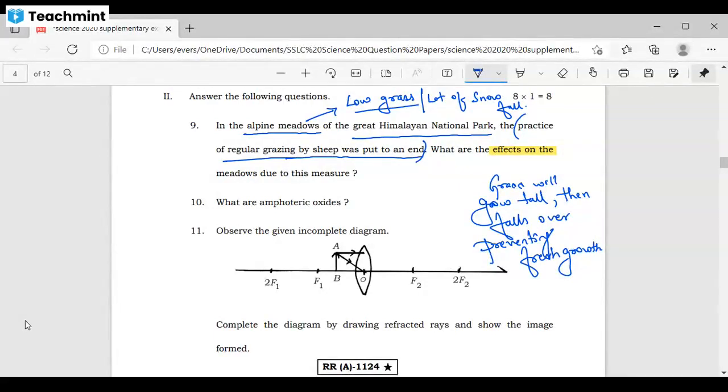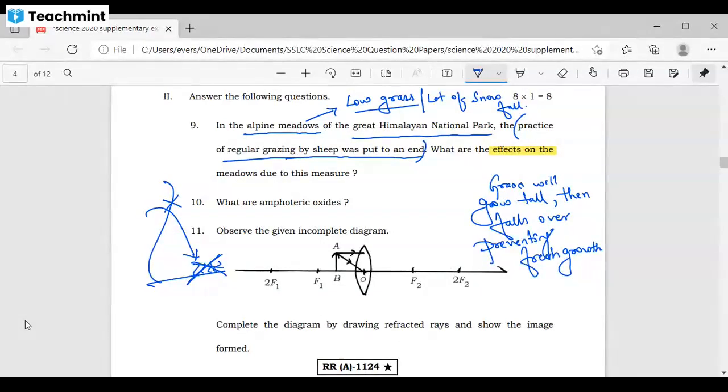Understood this topic? Yes, sir. This grass will grow very tall, and they will fall on that. So what is happening? Even as they are dying, and also want to grow, they are making the others also die. So they are dying, and also they will make the other grass which is about to grow die too. That is what happens. This is the effect.